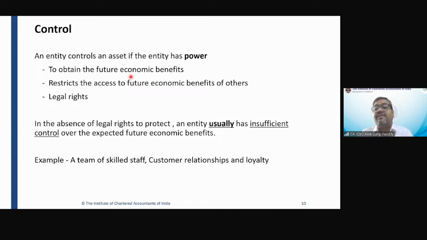Why? Because of this copyright which is with me. So due to that copyright, I'm restricting the access to future economic benefit of others. If I did not have the copyright, I could not claim in a court of law. So by having a trademark, a copyright, or a patent, I can restrict the access to future economic benefit of others.